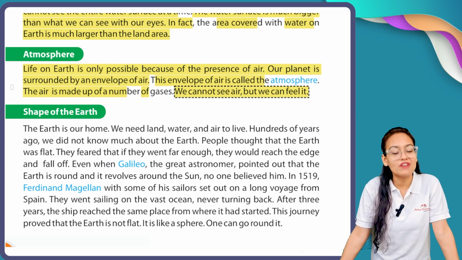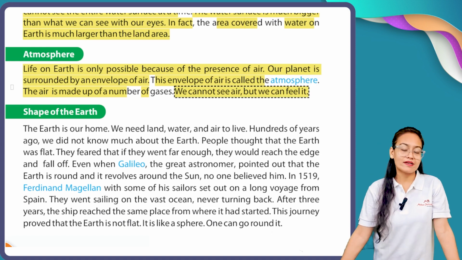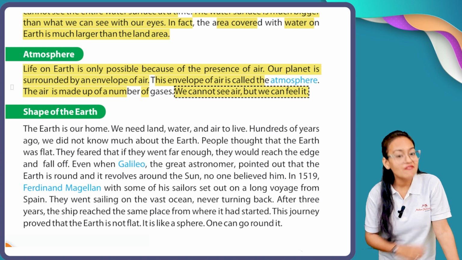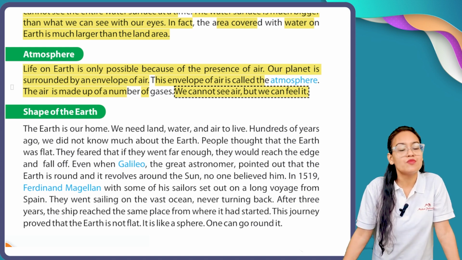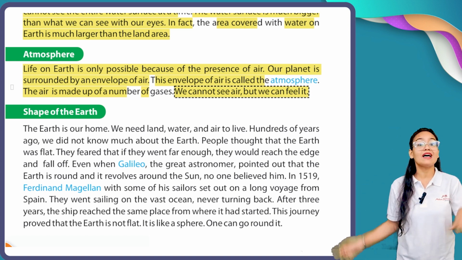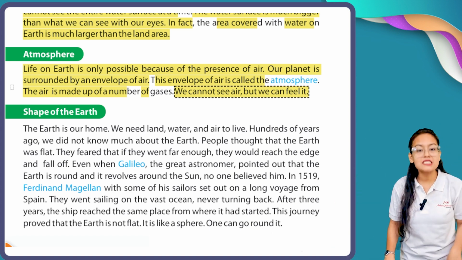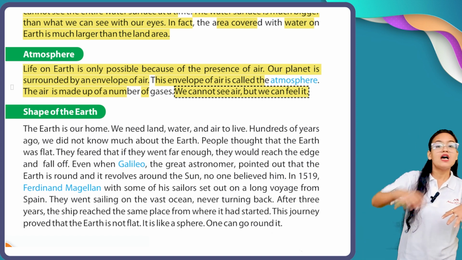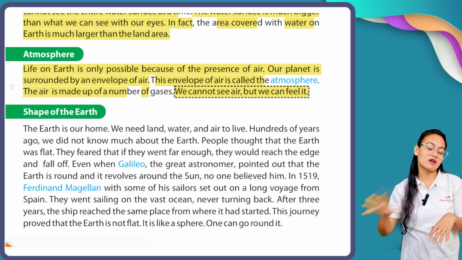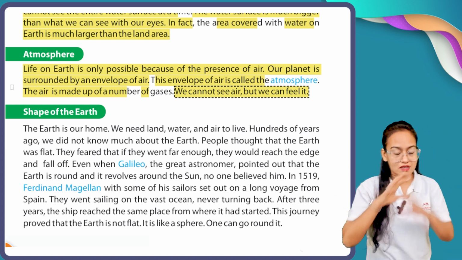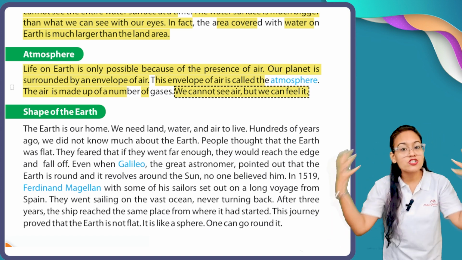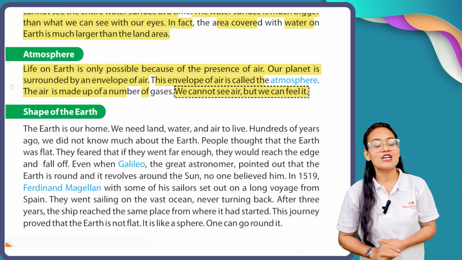Now what is the meaning of atmosphere? On our planet earth, life is possible. But how is life possible? Our life is possible only due to the presence of air. Our planet earth is surrounded by an envelope of air, and that envelope or sheet of air covering the earth is called the atmosphere.